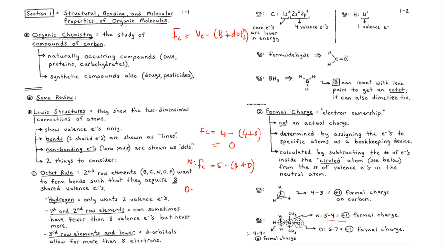Now let's move to oxygen, the formal charge of oxygen in this molecule. Oxygen from the periodic table is in group number, yes, 6. That means the valence electrons for oxygen is going to be 6, okay? Subtract the bonds. How many bonds are there for oxygen? We have only one.